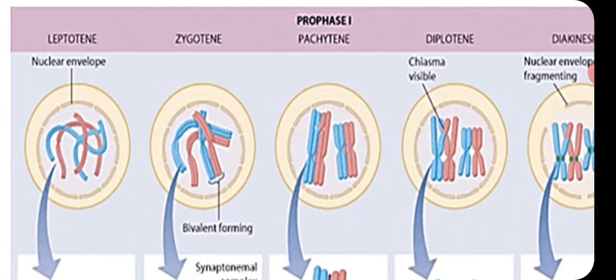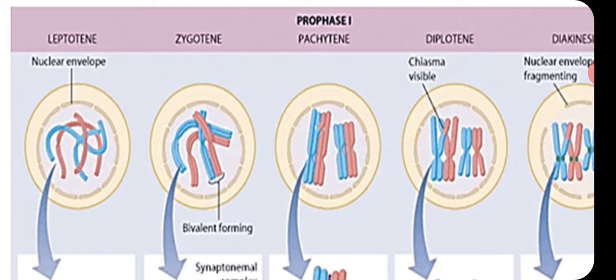By the end of leptotene, some condensation occurs; the chromatin threads start condensing.